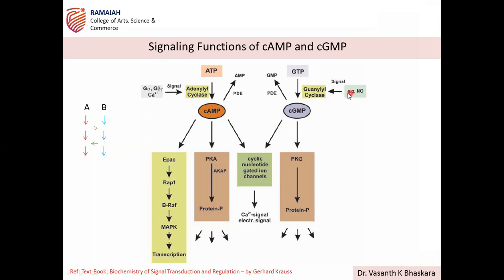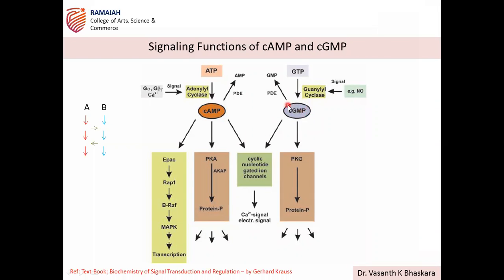In this case, nitric oxide is another second messenger which is responsible for activation of guanylyl cyclase. So guanylyl cyclase, like adenylyl cyclase, is responsible for formation of cGMP from GTP. And the reverse of this, same as cAMP to AMP, is mediated by phosphodiesterases. Those are the same enzymes which will break the cyclic structure of GMP also.